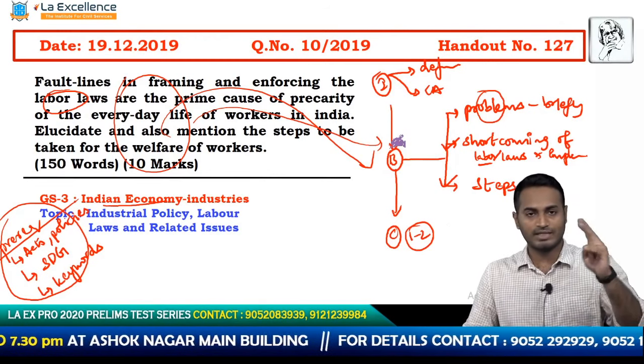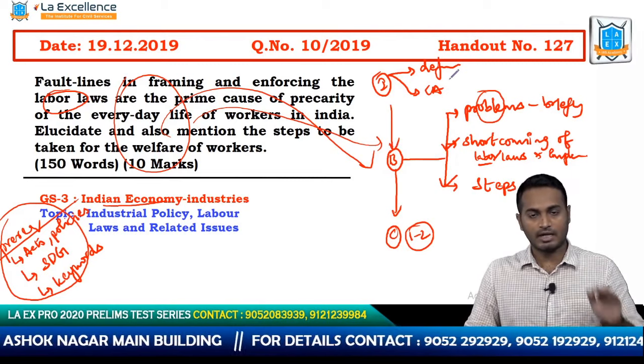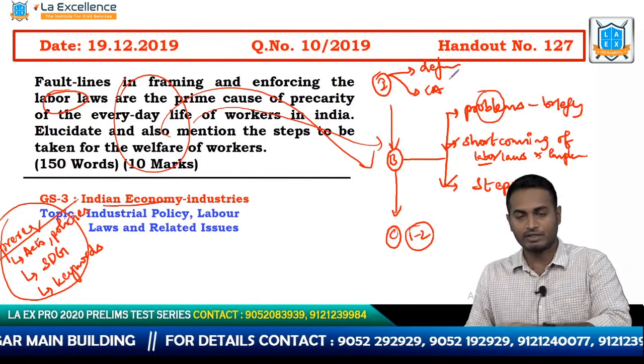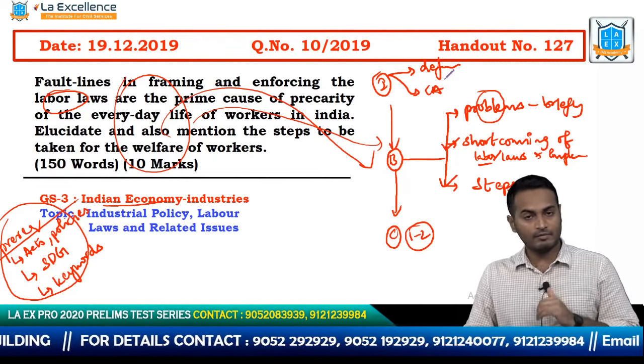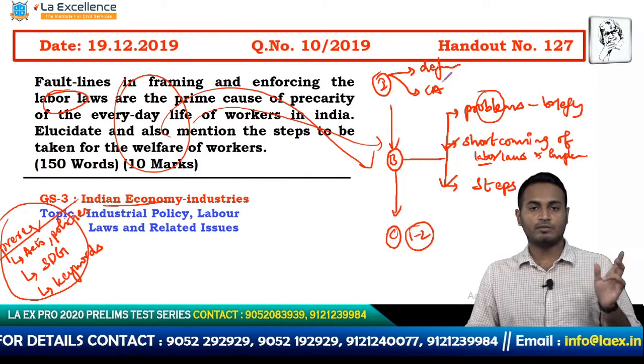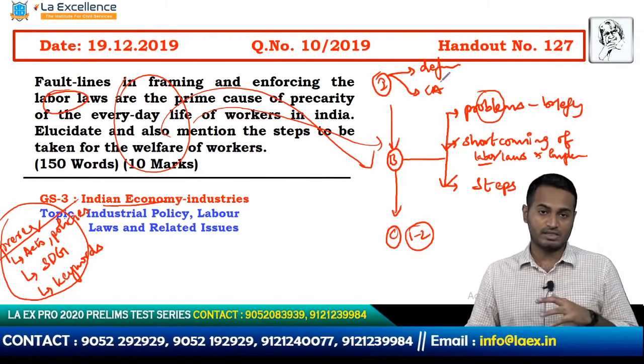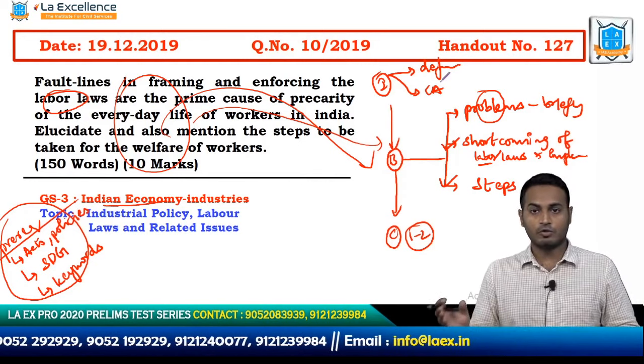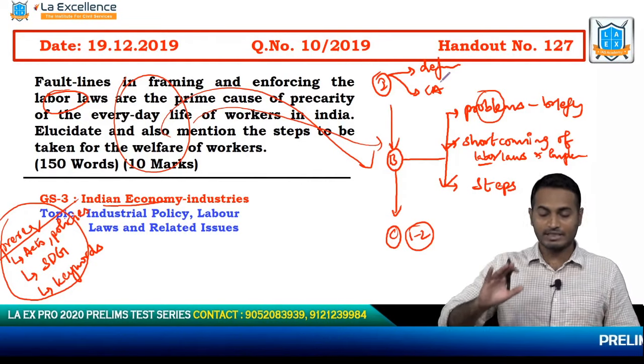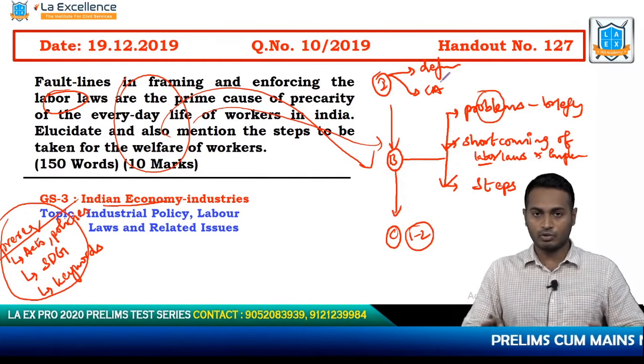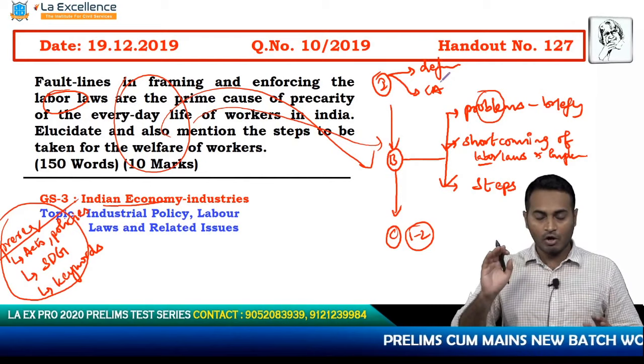So these are the two ways in which you can introduce your answer, and then we will move to the body, in which we have made 3 subparts, and then we will move to the conclusion, which is going to be 1 or 2 line conclusion, which is neither too generic nor too complicated. So my basic structure of the answer is totally sorted. I have that in my mind.